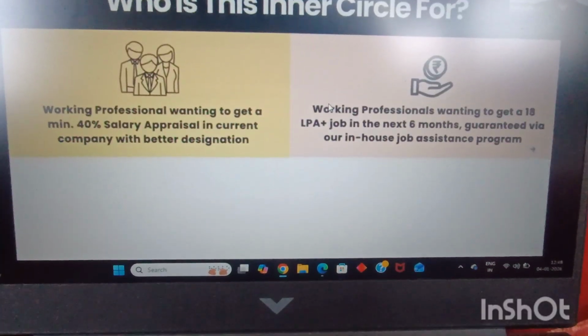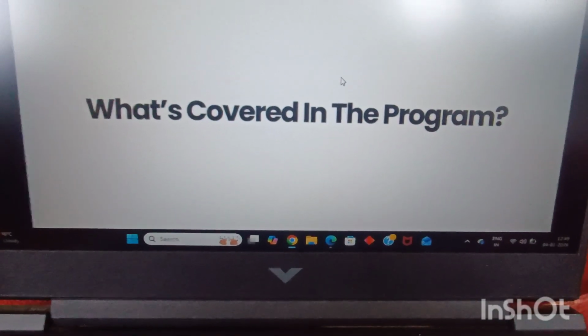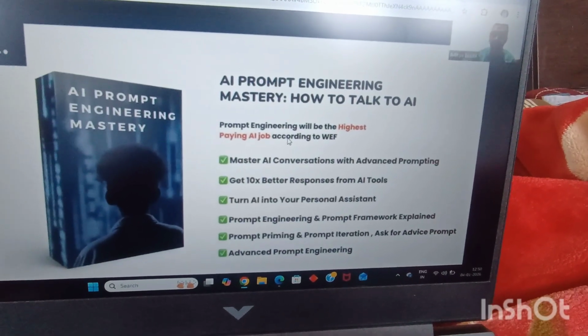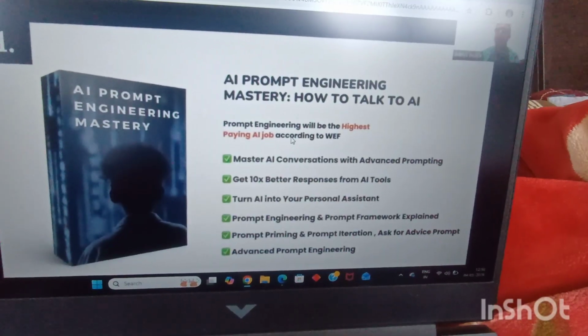If you are a working professional who wants the program, drop in blueprint in the chat box. We'll be learning prompt engineering right from scratch, how to talk to AI, the A to Z of it. Why so? Because prompt engineering will be the highest paying AI job, not according to me.